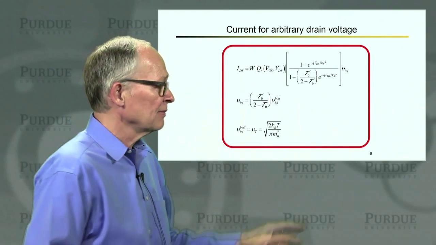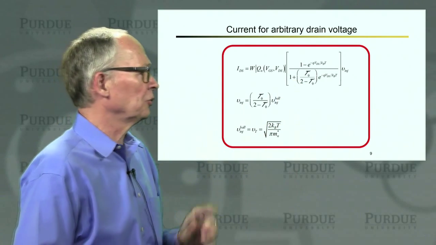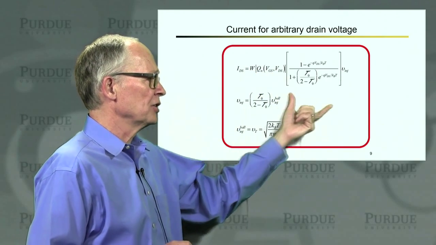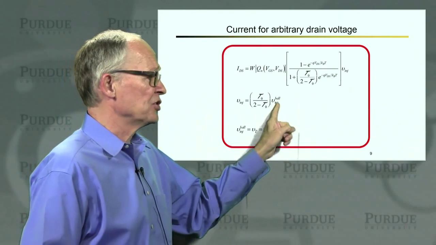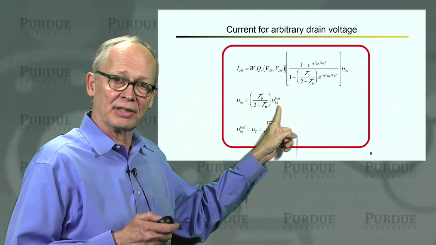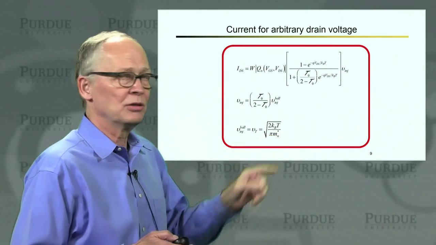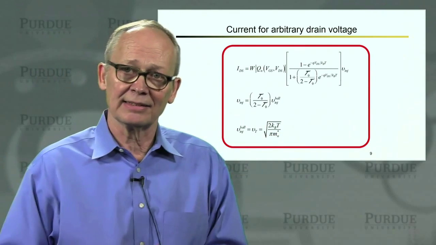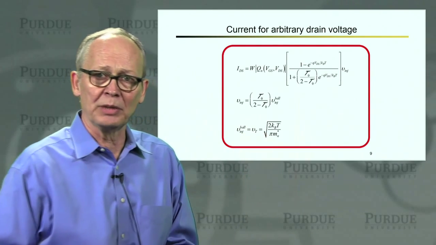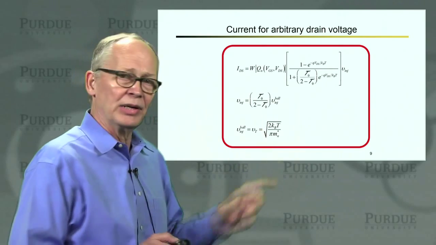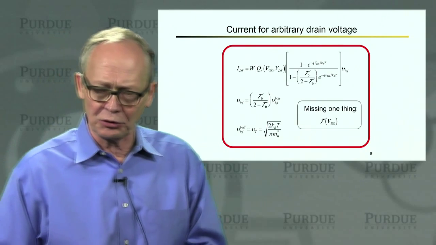And here's the result. This is our result for the drain current at arbitrary drain to source voltages: width times charge times some function times the injection velocity. The injection velocity is the ballistic injection velocity that we've seen before, multiplied by the fraction transmission divided by 2 minus transmission. That is some number that is less than 1. The ballistic injection velocity, if we're assuming Maxwell-Boltzmann statistics, is just our friend the unidirectional thermal velocity. So this is our expression now for arbitrary drain to source voltage.